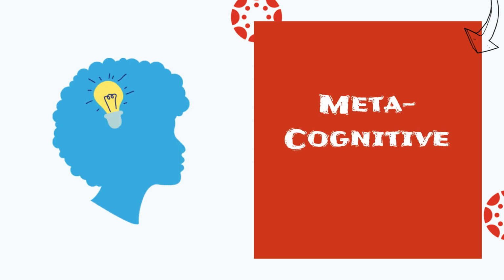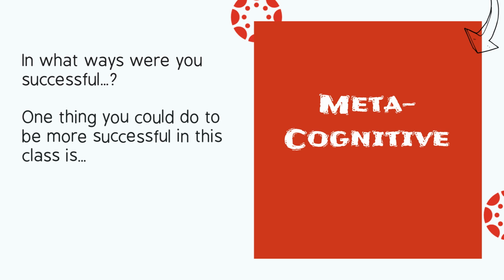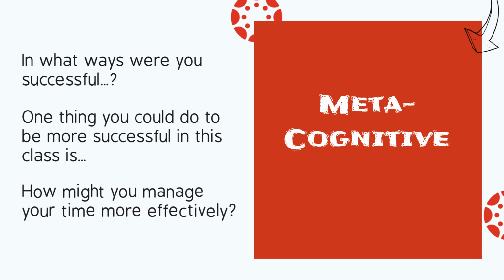The other kind of self-assessment could be termed metacognitive, meaning students are assessing their learning skills in general, not knowledge of a particular topic. Metacognition is an effective, active learning strategy that gives students the ability to be self-aware of their own thinking. Questions like, in what ways were you successful with this week's course activities? Or, one thing you could do to be more successful in this class is... Or, how have you been managing your time in this class? How might you manage it more efficiently?